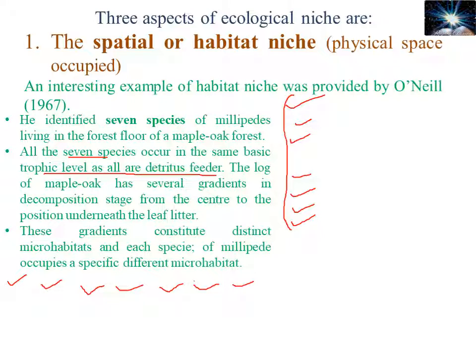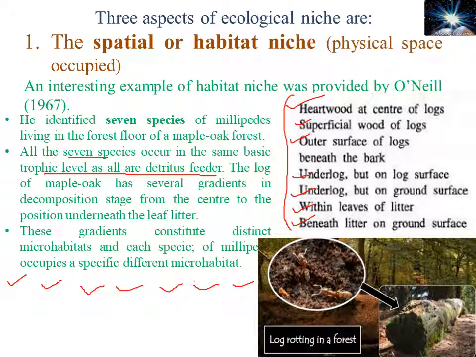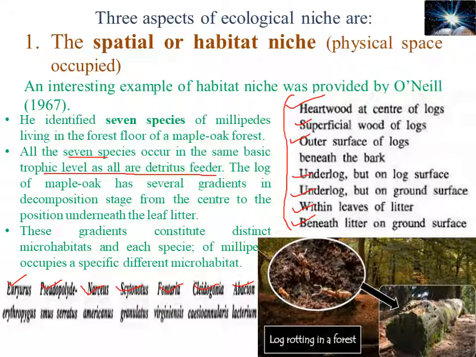Spatial or habitat niche, as the name suggests, is the physical space occupied by an organism. This habitat niche example was given by O'Neill in 1967. He identified seven species of millipedes living in the forest floor of the maple oak forest. It means the habitat is the same for all those seven species, but their microhabitats are different. Some species among these seven species of millipedes prefer to live in the hardwood of the center of the log.